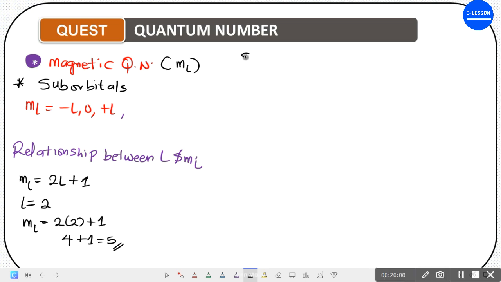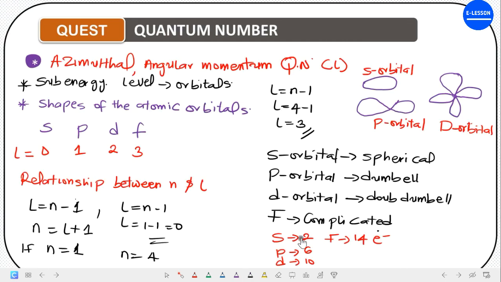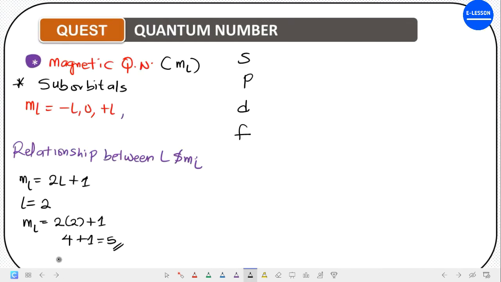So we have the s orbital, we have the p orbital, we have the d orbital, and the f orbital, which is what we got from here. We said the s orbital has 2. Okay, this one is talking about the maximum number of electrons. We are going to know the maximum number of electrons that they can accommodate from here too. Now listen, s orbital has just 1 orbital.